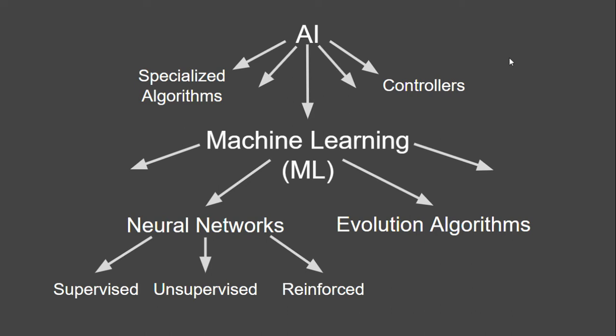Now within machine learning, I'm going to be focusing on neural networks, but I may also get into evolution algorithms and genetic algorithms, because those can be used in combination with neural networks for hyperparameter tuning and stuff like that. Now, neural networks can be subcategorized as three different things: supervised, unsupervised, and reinforced. I'll be focusing on supervised and reinforced, but I may also get into unsupervised.